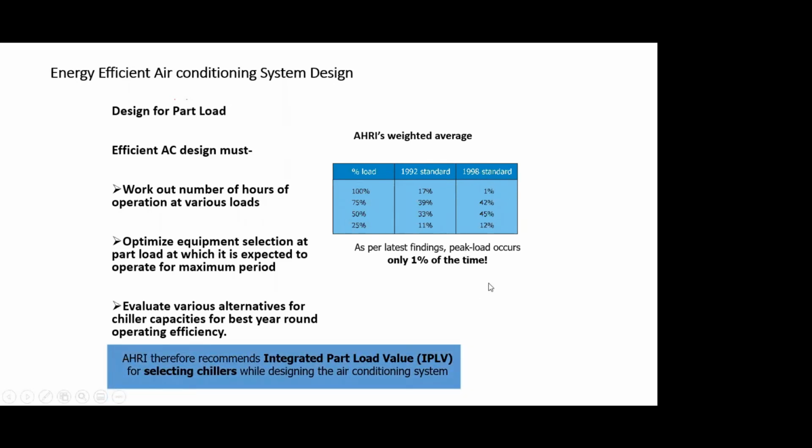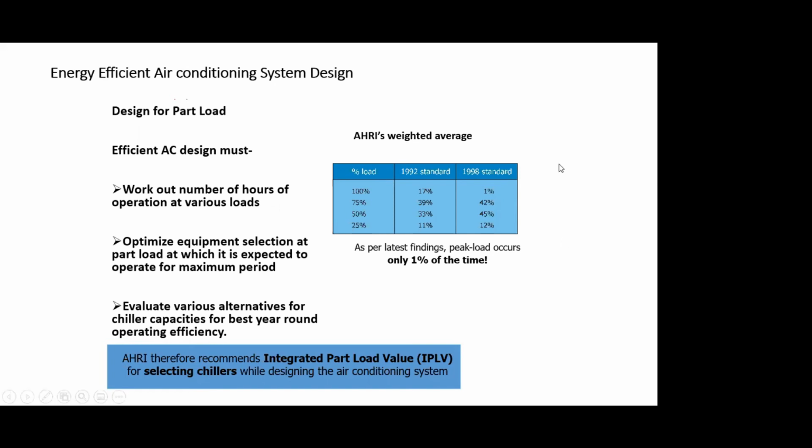So when we are selecting the chiller, because the chiller consumes 60% of the energy, it is an extremely important parameter which we look at when we buy a chiller. We must look at what is called an IPLV, integrated part load value. This is something which the chiller manufacturer will give you through a certified product literature.